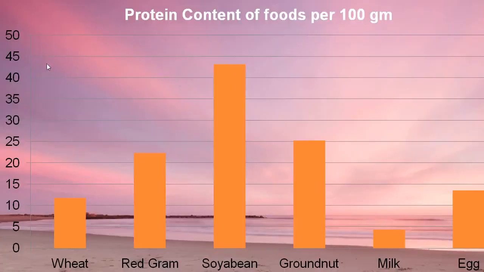From 100 grams of soybean, we get about 43 grams of protein. After that, red gram dal, or pulses in general, gives us a better source of protein. Then nuts and oil seeds are also there, and non-vegetarian sources. So these are the protein contents in 100 grams of food groups.